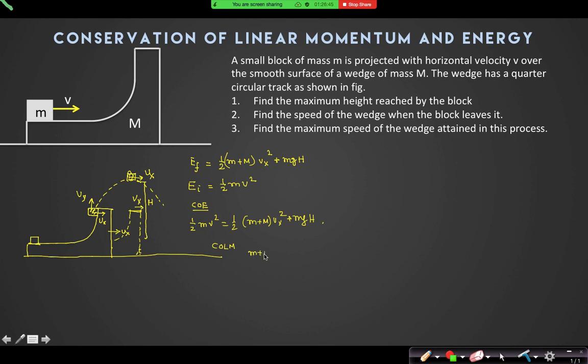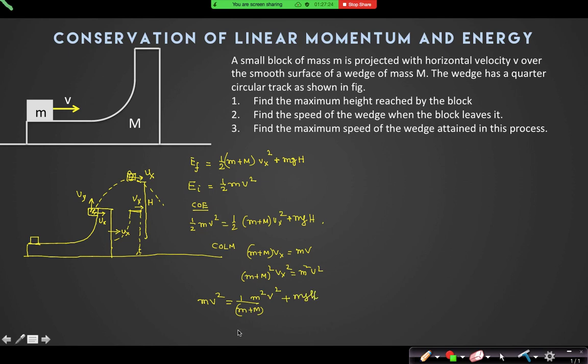What is Vx? (m plus M) Vx equal to mv. Can I write this? Yes or no? Yes, sir. So I can say (m plus M) square Vx square is equal to m square v square. I'll put the value here. So my answer will be mv square is equal to 1 by (m plus M) into m square v square, that is m square v square, plus mgh.